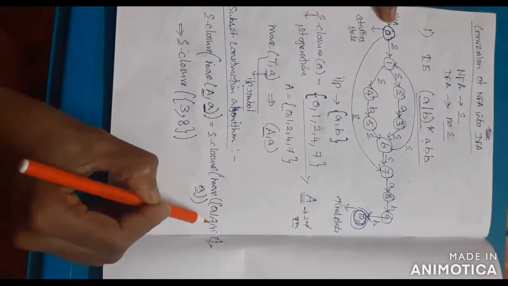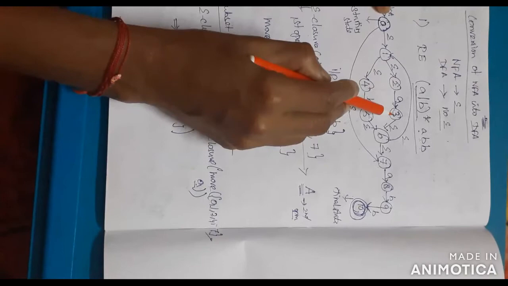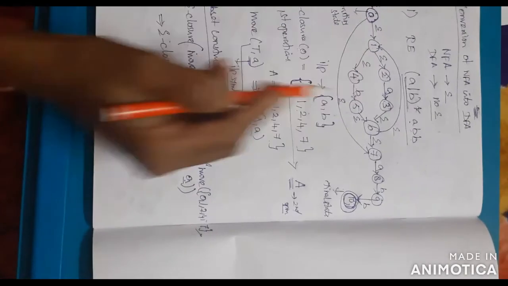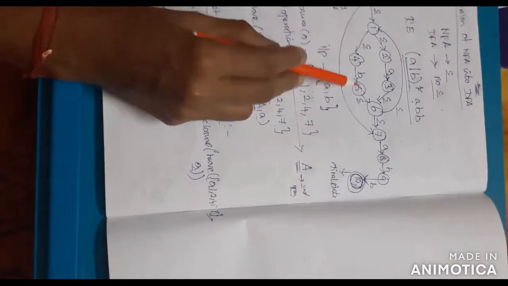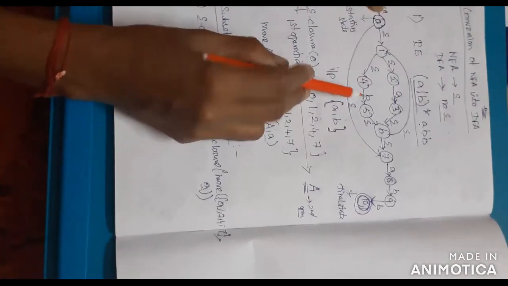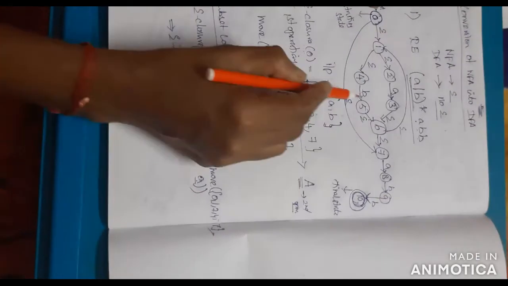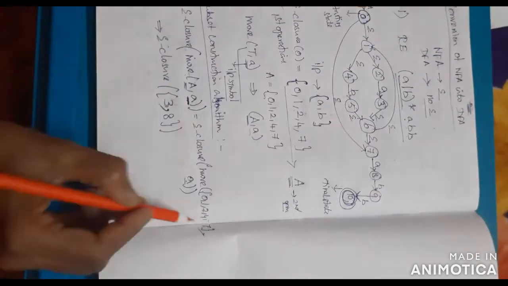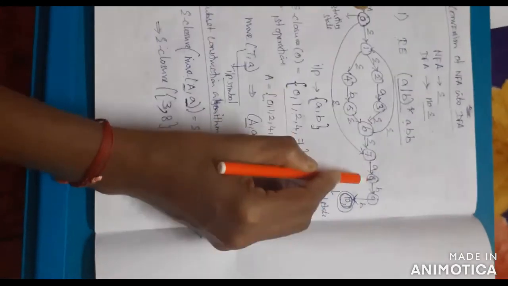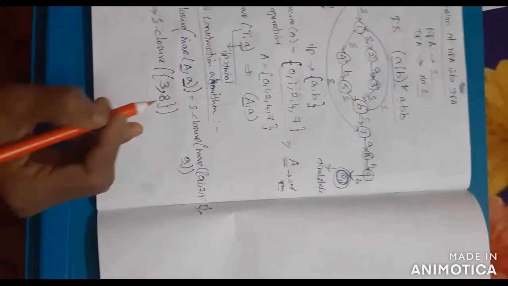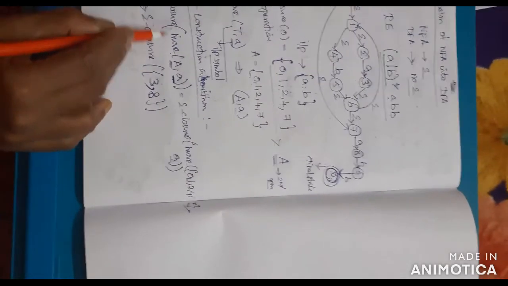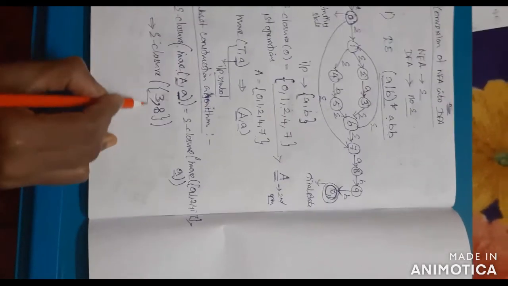Next, check 2. 2 can move to state 3 on input a, so I add state 3. Then check 4. 4 can move to 5 with input symbol b. Now you are checking only for a, so no need to add 5. Next, 7. 7 can move to state 8 on input symbol a, so I add state 8. So E-closure of move of A comma a is 3 comma 8.